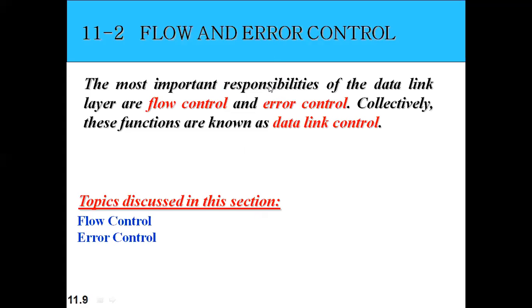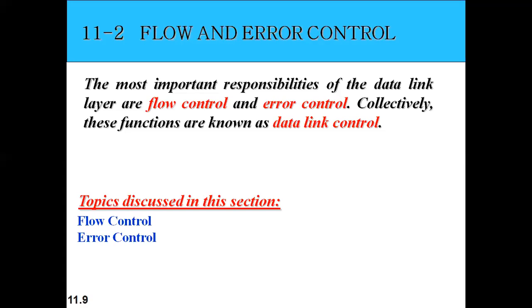Okay, if it is clear, then we'll move ahead with the next topic. As I already said, the first part of our data link layer is framing. We have seen in detail how it does the framing, but as of now we have seen only bit oriented as well as character oriented. We have seen the responsibility of the header and the trailer, and the use of the flag, and what kind of problem we come across. To avoid the misinterpretation, byte stuffing as well as bit stuffing will be done.